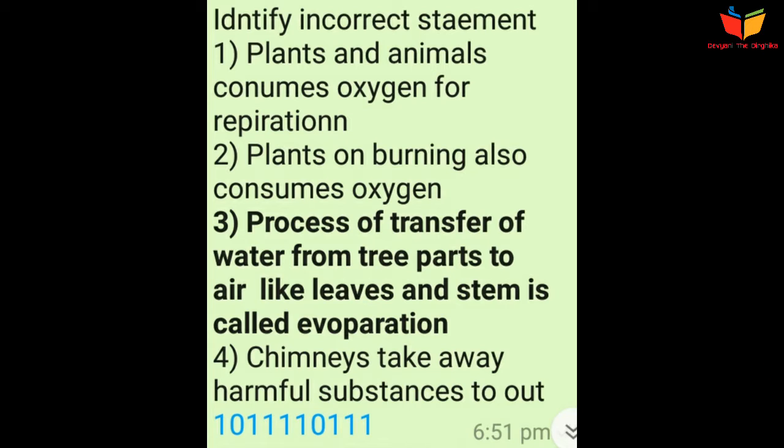Answer is option number 3. Process of transfer of water from tree parts to air like leaves and stem is called evaporation.